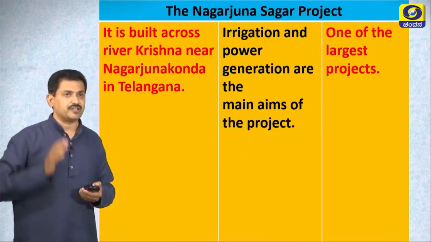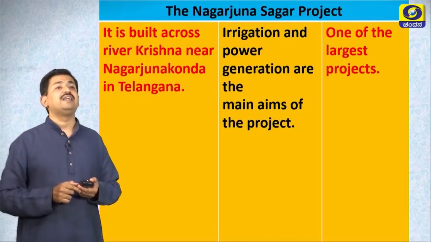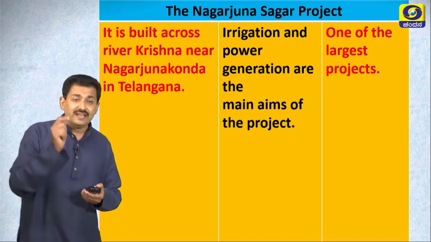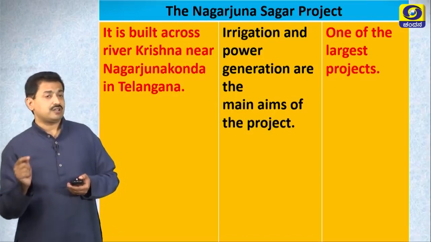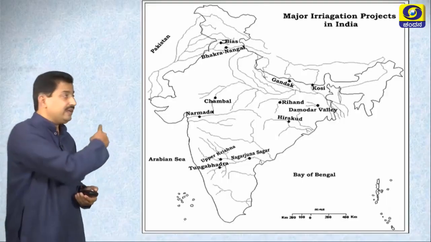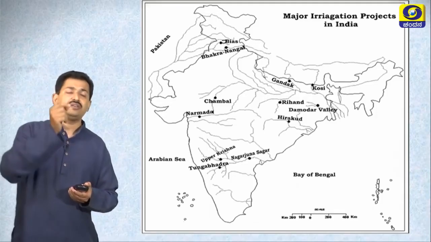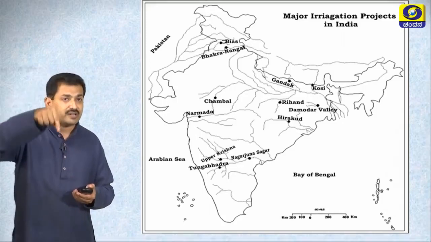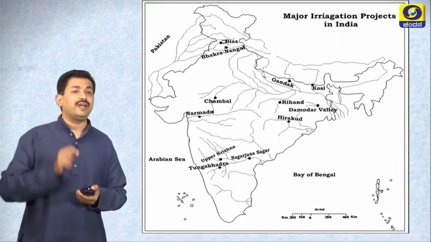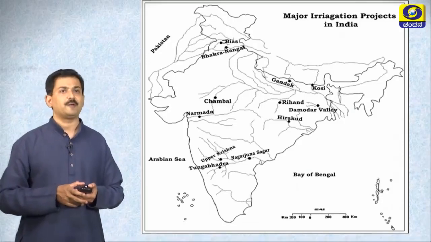Nagarjuna Sagar project is built across river Krishna near Nagarjunakonda in Telangana. Irrigation and power generation are the main purposes of this project. See, in this map of India, all the rivers and the projects constructed on the rivers are shown. Please learn to locate the projects. It will definitely help you from the examination point of view.